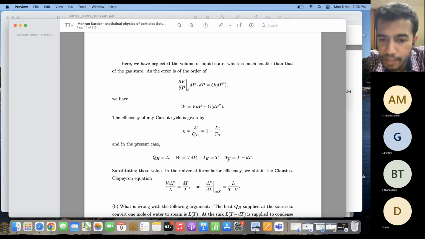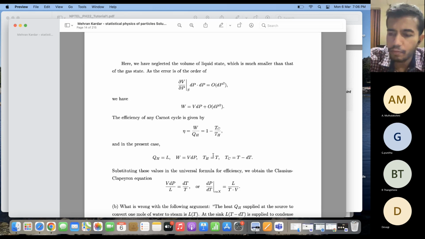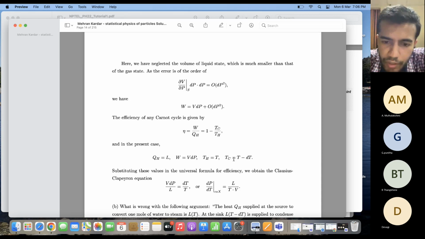Let us assume that the temperature of the hot isotherm is T, and because the process is happening just at the boiling point of water, the temperature of the cold isotherm is T minus dT, where dT is a very small quantity.